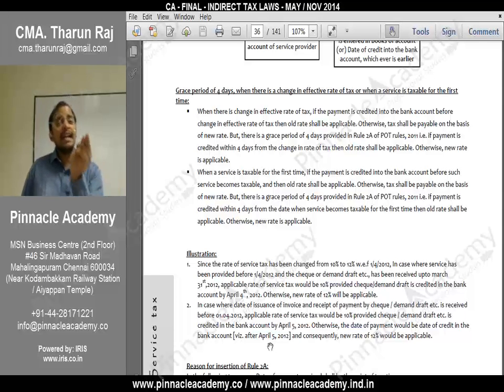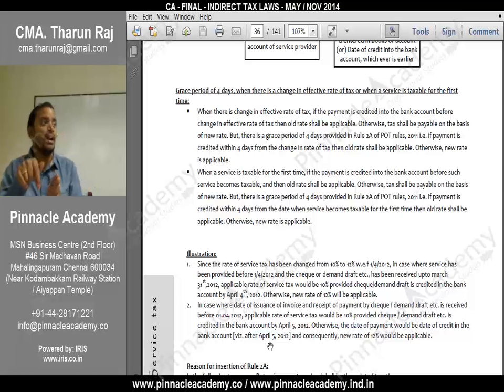Just because of 1 day delay, what happens? Say 1/4/2012 is the effective date of change in rate. If you had made payment 1 day before, invoice is given here, payment is also here. Both are before. When both are before, whichever is earlier and the old rate only is applicable. But here, because of 1 day delay, one date falls on this side and the other date falls on that side. So whichever is later, the payment date, you have to pay the new rate. Correct? So you have to give a grace period for them.